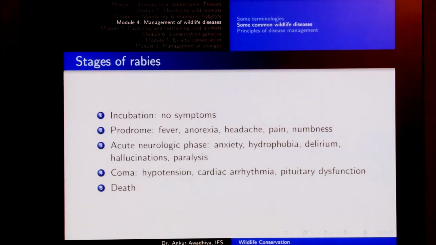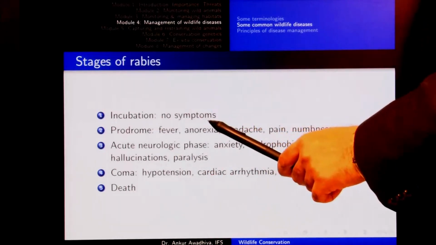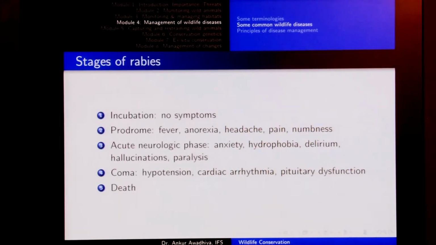This disease spreads by biting. If an animal is bitten, the first stage is the incubation stage, which will not show any symptoms. The second stage is called the prodrome stage, and in it the animal would show the same symptoms as you get with influenza or a common cold. There would be fever, there would be anorexia. Anorexia means that the animal avoids eating food. It would have a headache, pain, numbness.